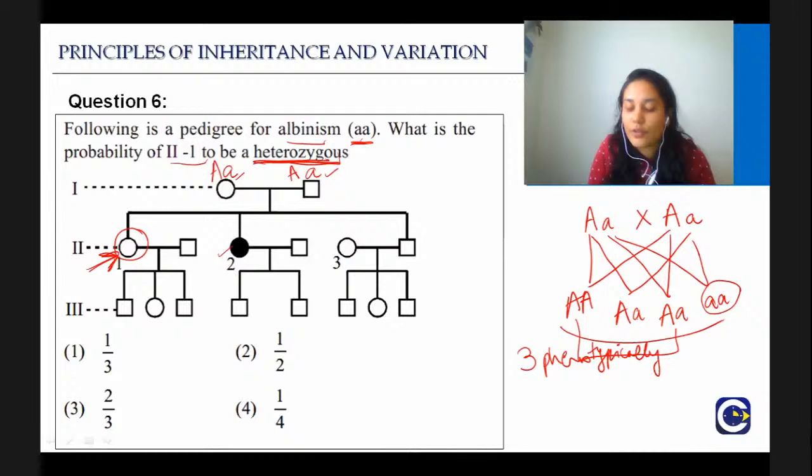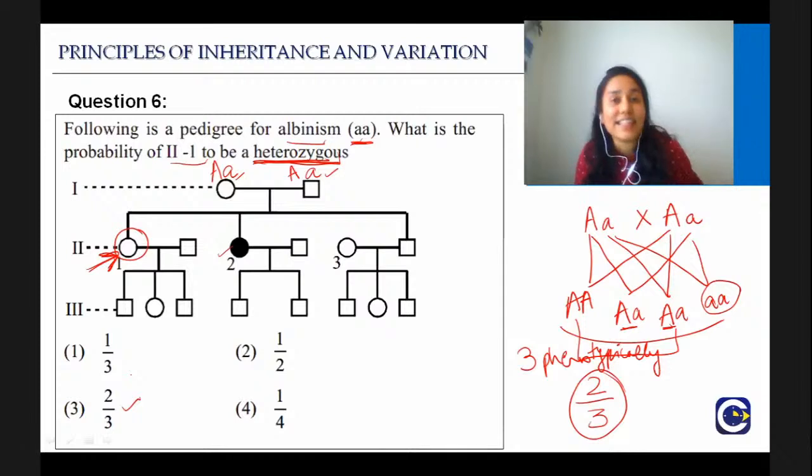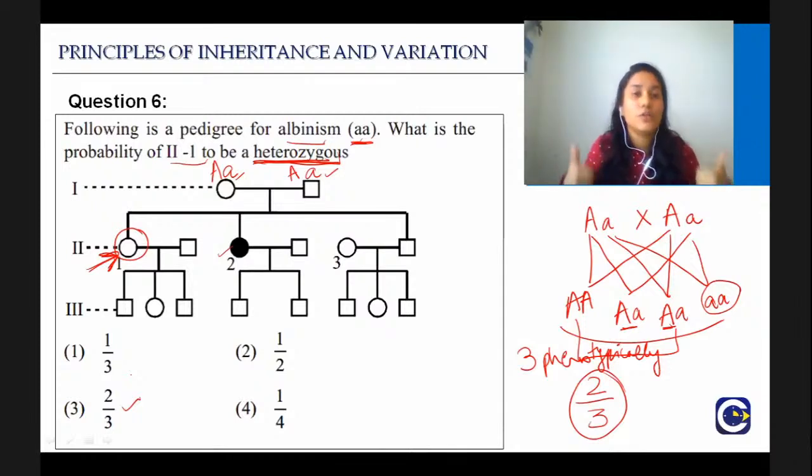Okay, out of which 2 are heterozygous. So what is the probability? The probability is 2 out of 3. The right answer is option 3. Is it clear? Is it clear for all those who did not give me an answer yet and for all those who said B?